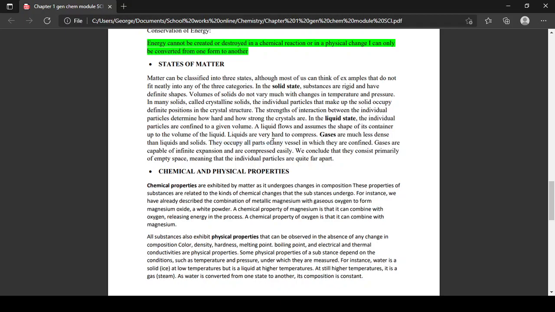They occupy all parts of any vessel in which they are confined. For example, a balloon. Gases are capable of infinite expansion and are compressed very easily. Where liquids are hard to compress, kids, our gas is compressed easily and is capable of infinite expansion. Those are your gases. We conclude that they consist primarily of empty space, meaning that the individual particles are quite far apart. One gas particle is far from another particle.